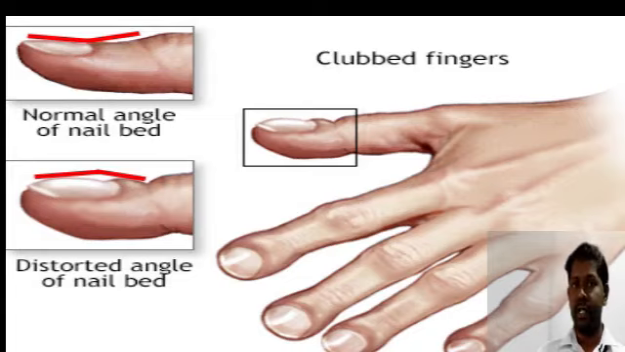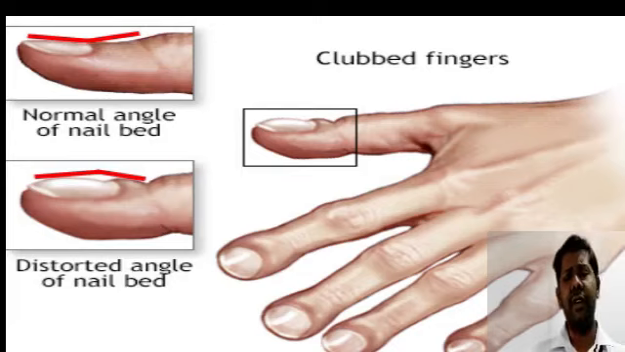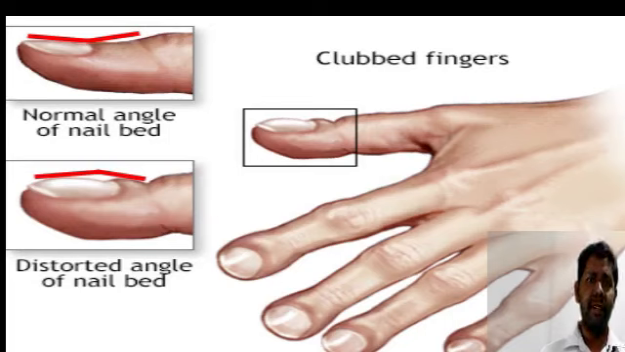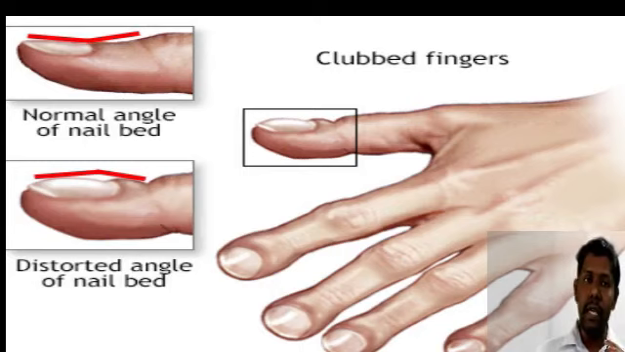And usually you will be asked another point, that is the Lovibond angle. For a normal person, the angle will be less than 180 degrees, not for persons who have the sign of clubbing. So what are the various causes for clubbing? You can say cardiac causes like cyanotic congenital heart diseases, and respiratory conditions like bronchiectasis and lung abscess. Also in some conditions like acromegaly and myxedema, you can see clubbing.